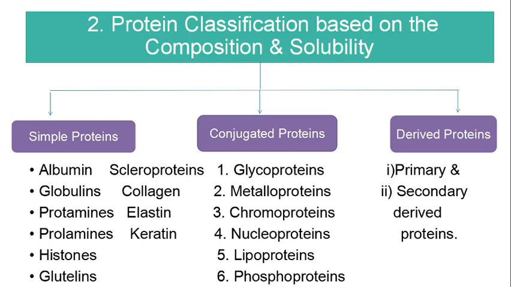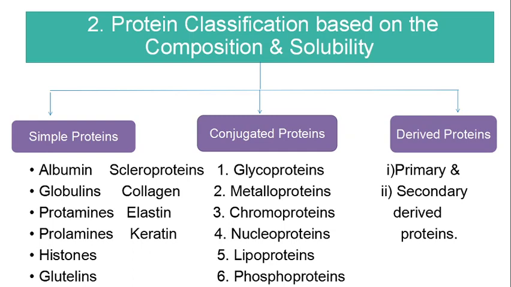Then elastin. These proteins are present in yellow elastic fibrous tissues of the tendons, blood vessels, uterine muscles, skin, bladder and elastic ligaments. Elastins are digested by the enzyme elastase in the small intestine. Then keratin. These proteins are present in exoskeletal structures like hair, nails, hooves, horns, claws, etc. of animals. Human hair and nails contain alpha keratin, rich in cysteine. Beta keratins are present in silk and spider web and are deficient in cysteine.